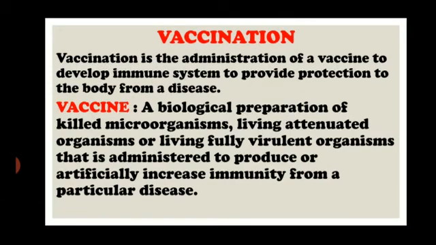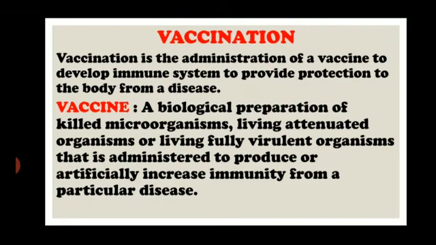Based on this particular feature of the B cell, that it first needs to interact with an antigen and then it will be able to form antibodies against it, we have designed the process of vaccination. So what is vaccination? Vaccination is the administration of a vaccine so that the immune system can be developed and the body can be protected from harmful infections. And what is a vaccine?